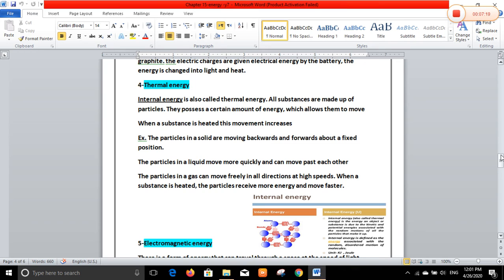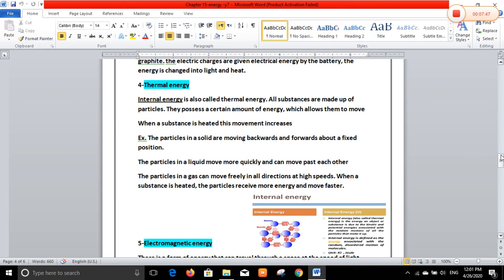The particles in a liquid move more quickly and can move past each other, or slide over each other. The particles in a gas can move freely in all directions at high speeds.